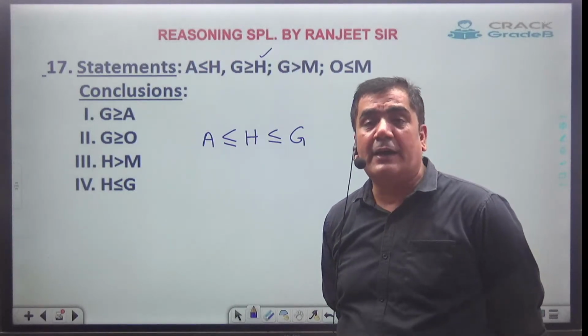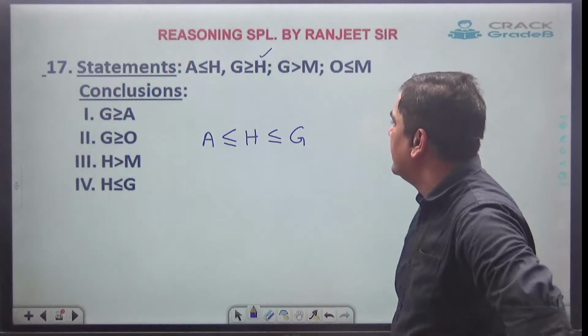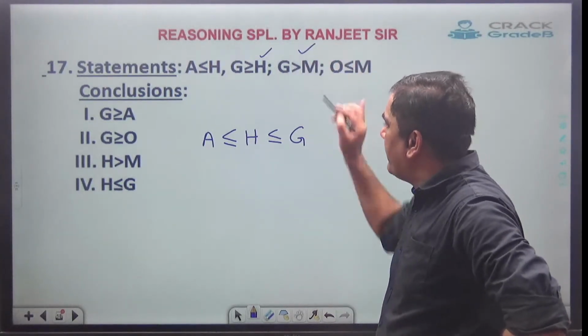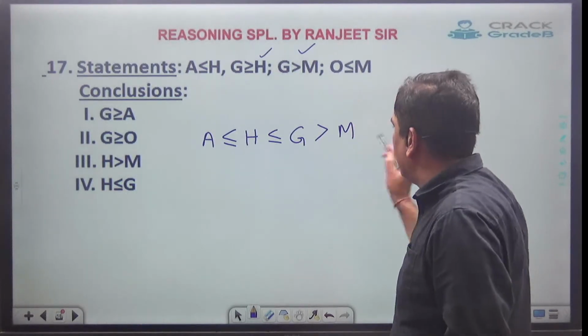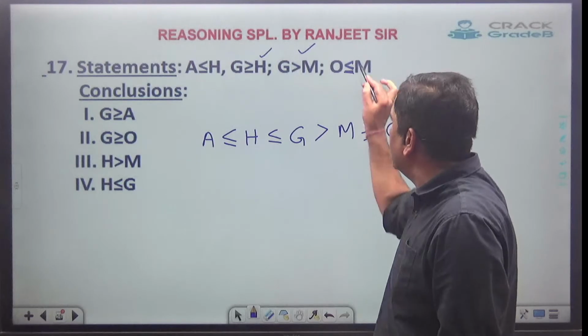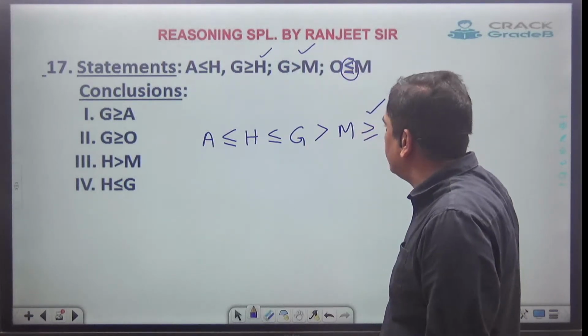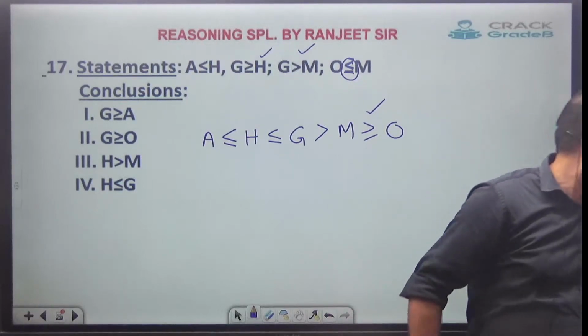So please don't read greater or smaller. Always try to see the face of the person. Which side is the face of the person towards? Now just see, next to G will be M, and the face is towards G, and after M it will be O, and the face is towards M or equal to. Just see, greater than has become smaller than, has become greater than. Clear?